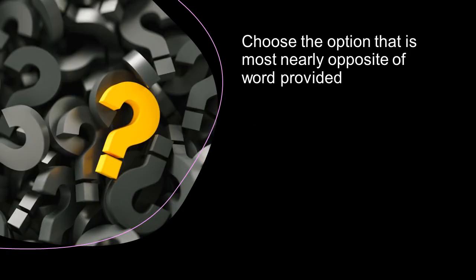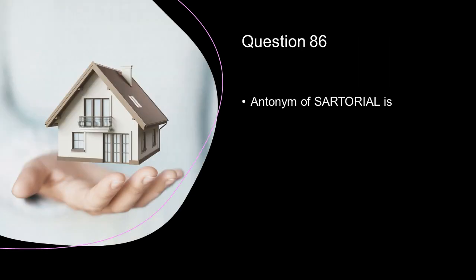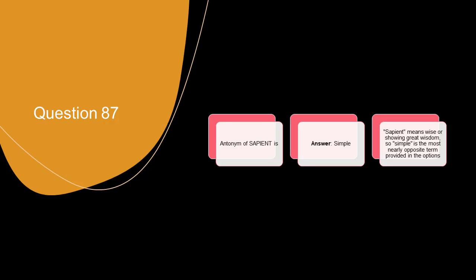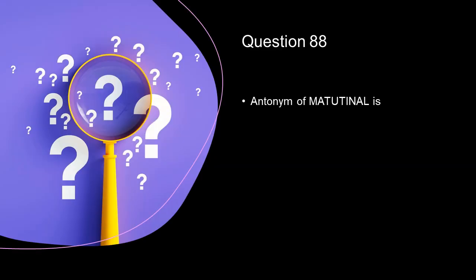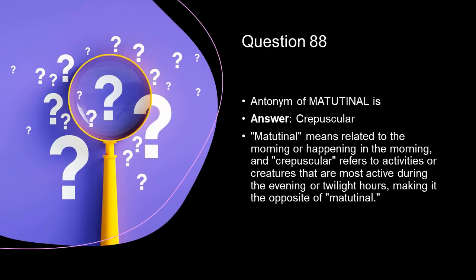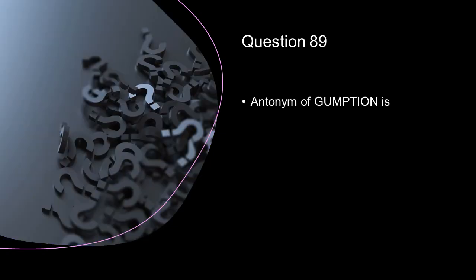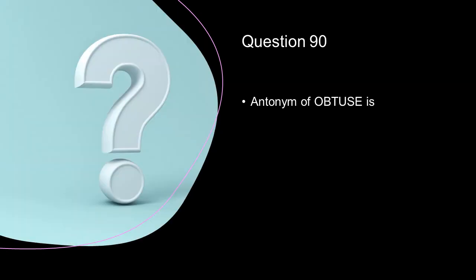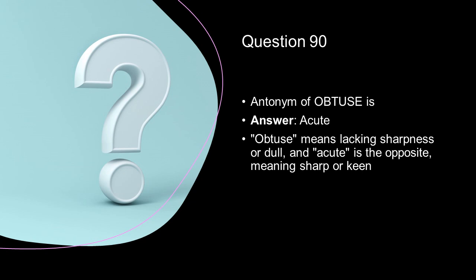In the following few questions, we have to choose the option that is most nearly opposite of the word provided. Antonym of sartorial is homespun. Antonym of sapient is simple. Antonym of matutinal is crepuscular. Antonym of gumption is apathy. Antonym of obtuse is acute.